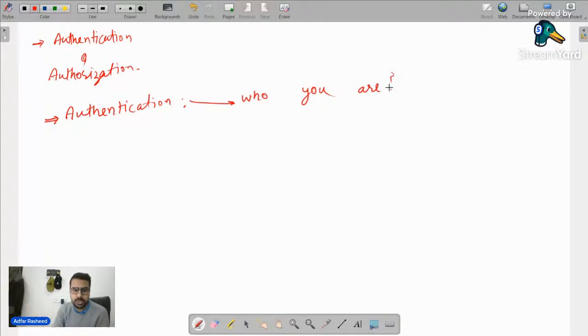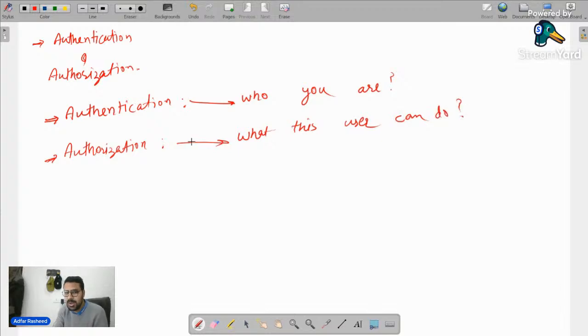On the other hand, authorization answers another very important question, which is what this user can do. The user is already there. Now, what can this user do? If you're trying to answer this question, it means you are dealing with authorization. Let me give you a very simple example.